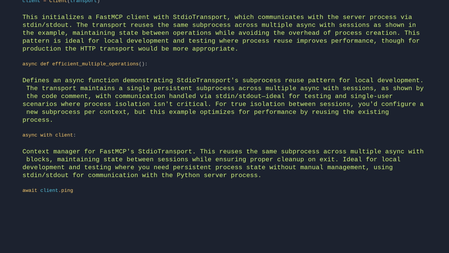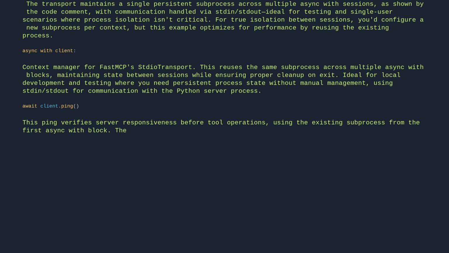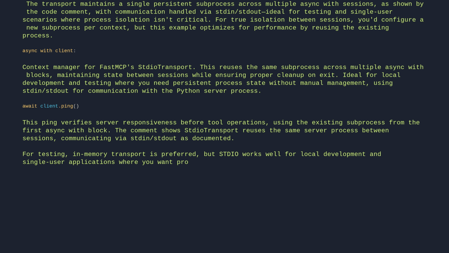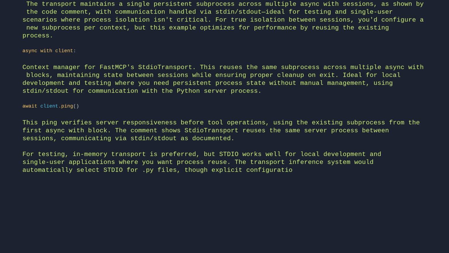await client.ping. This ping verifies server responsiveness before tool operations, using the existing subprocess from the first async with block. The comment shows StdioTransport reuses the same server process between sessions, communicating via stdin/stdout as documented. For testing, in-memory transport is preferred, but stdio works well for local development and single-user applications where you want process reuse. The transport inference system would automatically select stdio for py files, though explicit configuration gives more control.